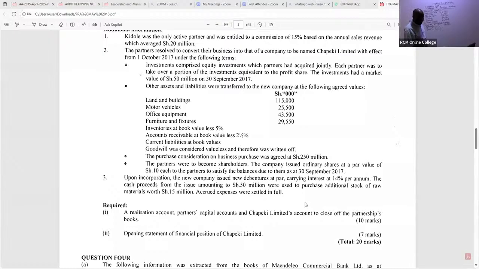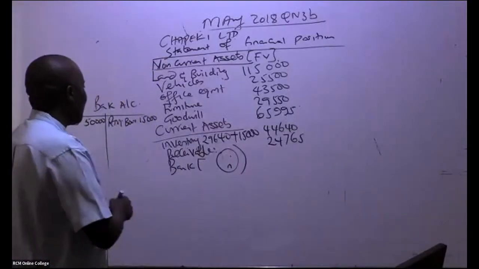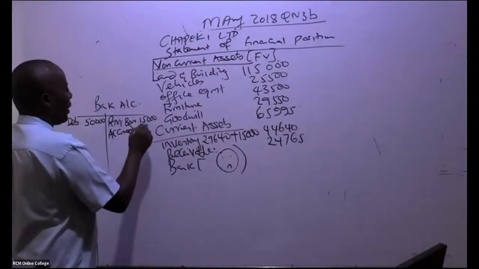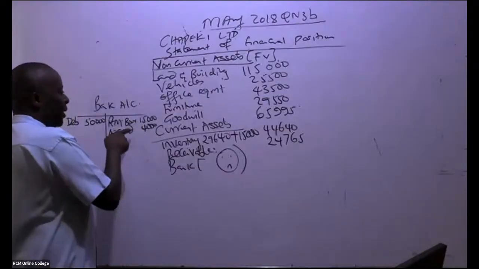Is there somebody who is able to see our accrued expenses? Accrued expenses were 4,000. So we debit accrued expenses account, we credit the bank.